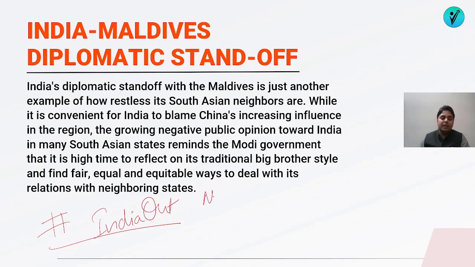One is neighborhood first policy. So we have always helped our neighbors, because in foreign policy you cannot change your neighbors. So it's better that you learn to live with them. So neighborhood first policy tells us that today it is Mr. Mohammad Moitzu, tomorrow it may not be Mohammad Moitzu.